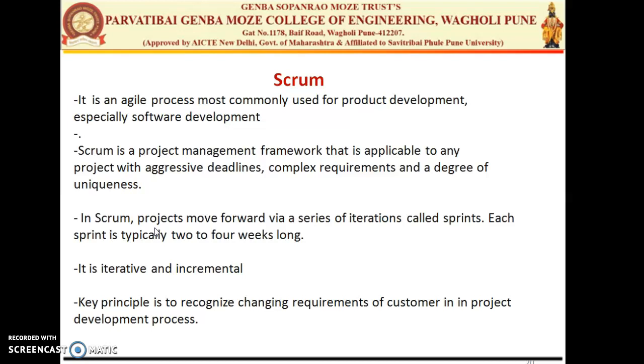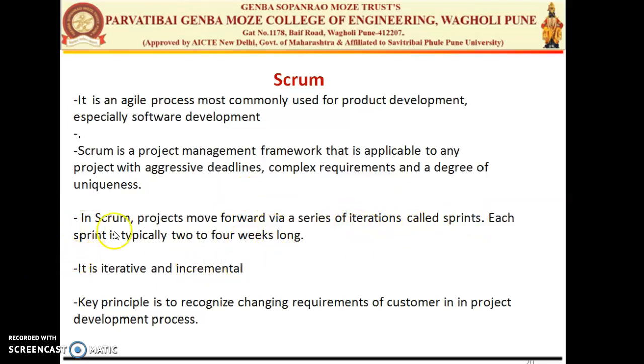There are a number of iterations which take place for a software project. Each iteration may last from 2 weeks to 4 weeks, and that is called a sprint. It may be 15 days or it may last up to 4 weeks, that is 1 month.